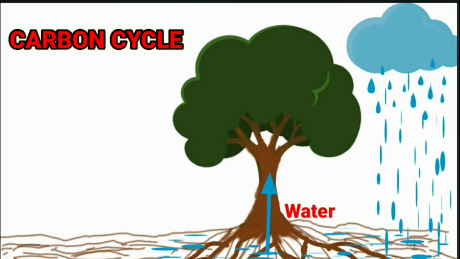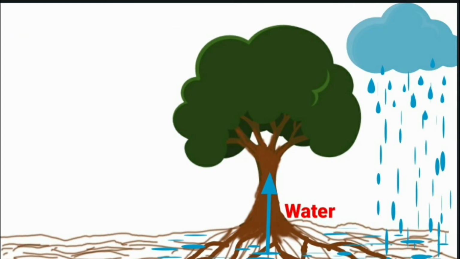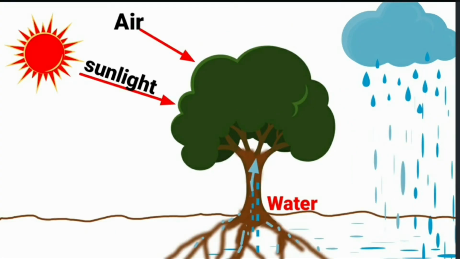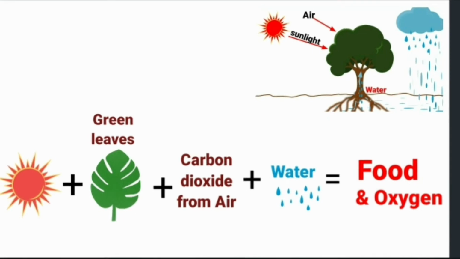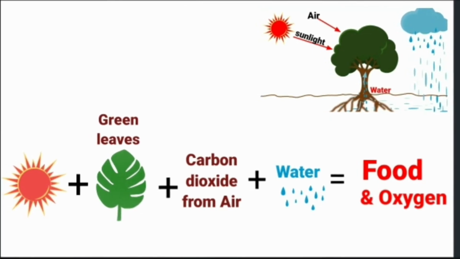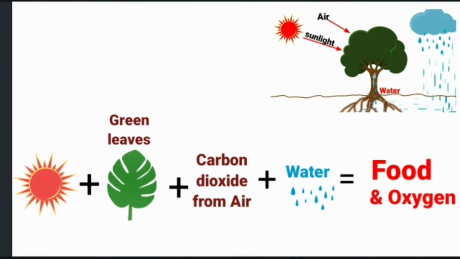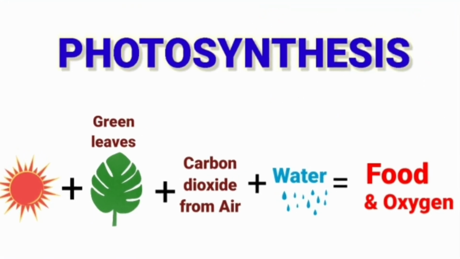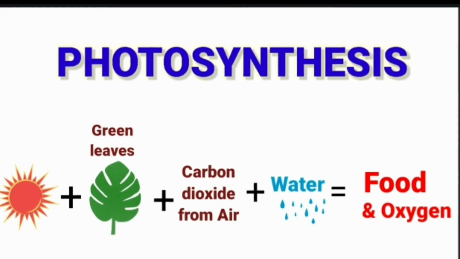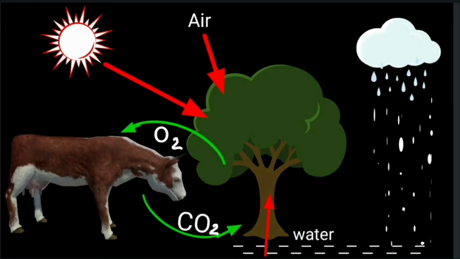In the first step, green plants manufacture their own food in the presence of sunlight and chlorophyll, using carbon dioxide from the air and water absorbed by the roots. During this process, carbon dioxide is fixed as starch by plants. This process is photosynthesis. During respiration, plants, animals, and humans use atmospheric oxygen and release carbon dioxide back into the atmosphere.